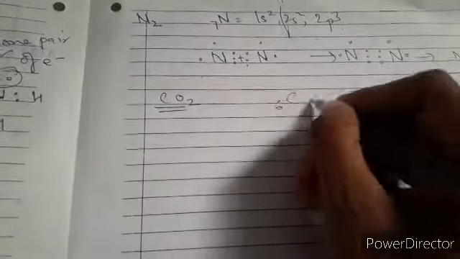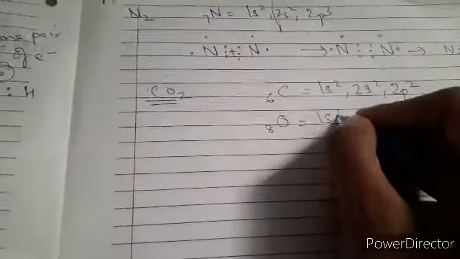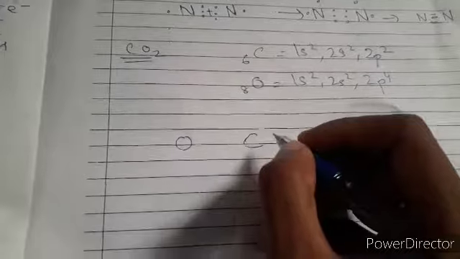Carbon dioxide: carbon's atomic number is 6, so you write down the electronic configuration. Then go for oxygen, write down its electronic configuration. Now just focus on this: the valency of carbon is 4. It's tetravalent in nature and needs 4 more electrons. Here, to complete the p orbital, you need 4 more electrons. And oxygen needs only 2 electrons. That's why we are taking 2 oxygen atoms and only 1 carbon atom.